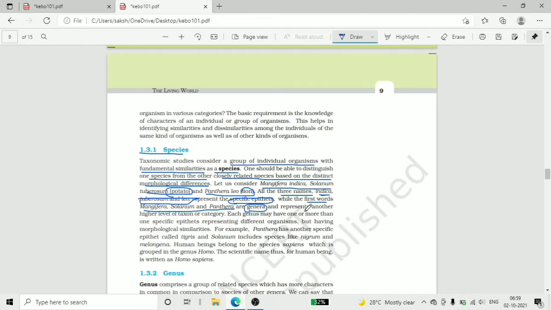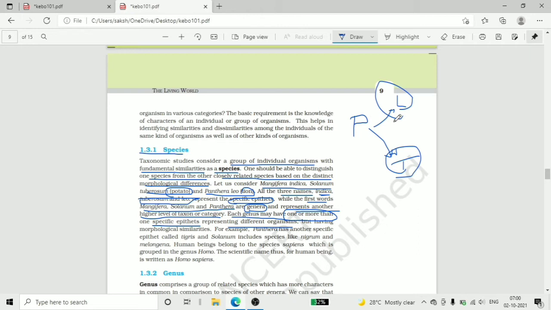Each genus may have one or more than one specific epithet to represent different organisms. Panthera leo is the scientific name of lion, whereas Panthera tigris is the scientific name of tiger.